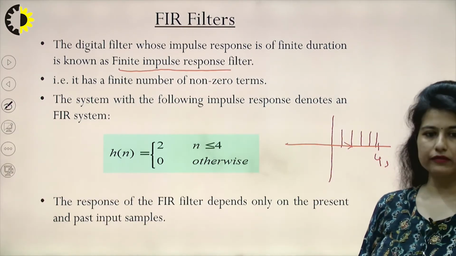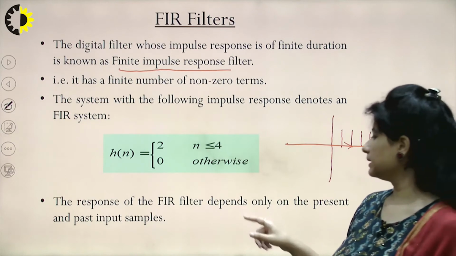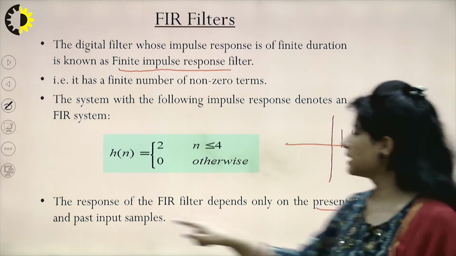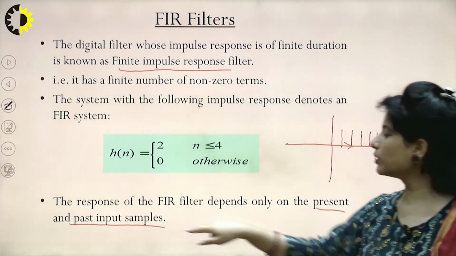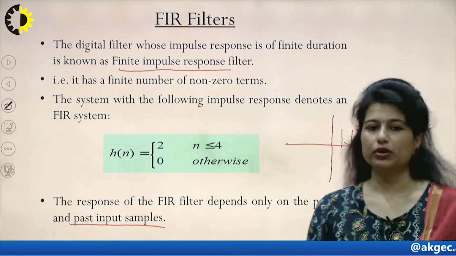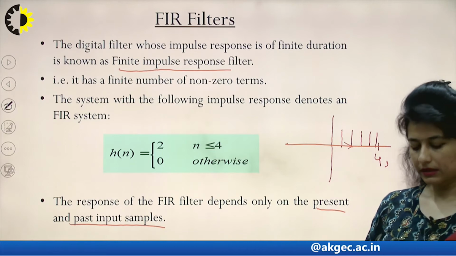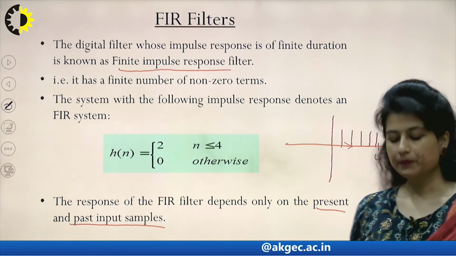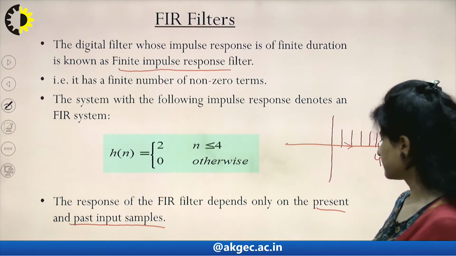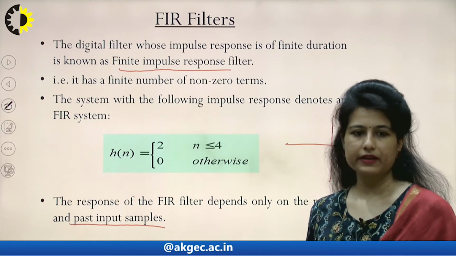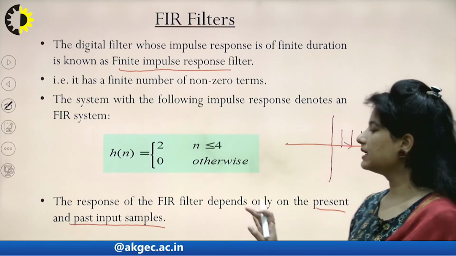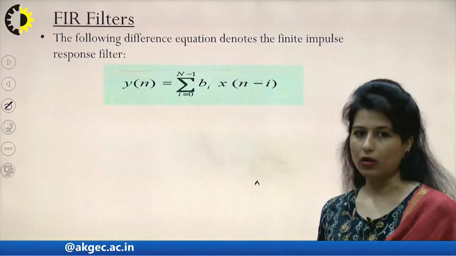The response of an FIR system depends only on the present and past input samples. There would be no term corresponding to the output samples. As we discussed for non-recursive systems, they also do not have any output term in their system transfer function. Similarly, an FIR system would not have any sample from its past output.